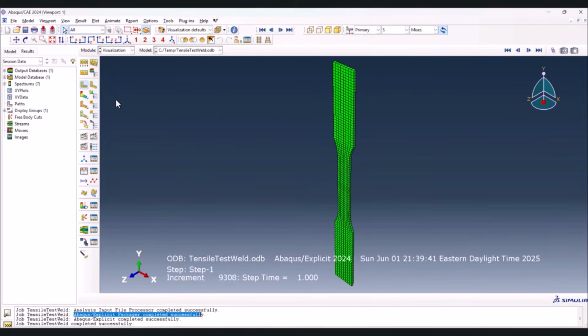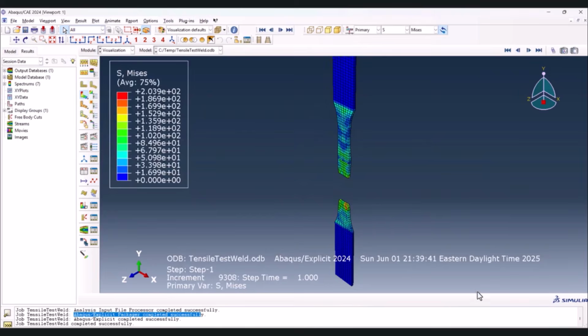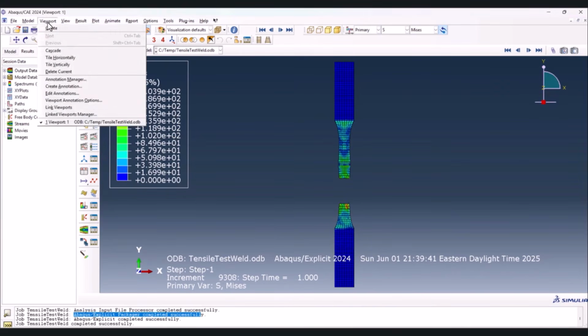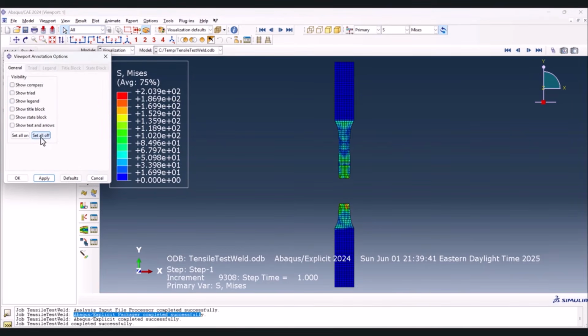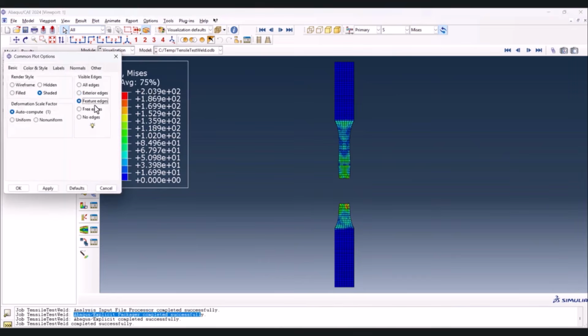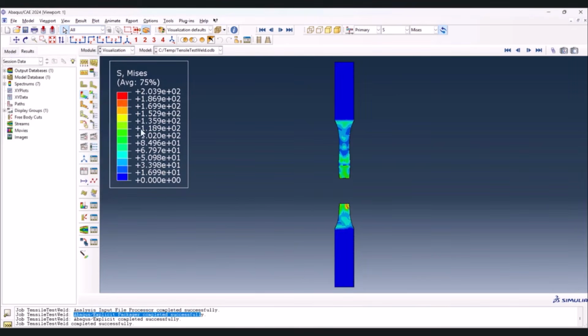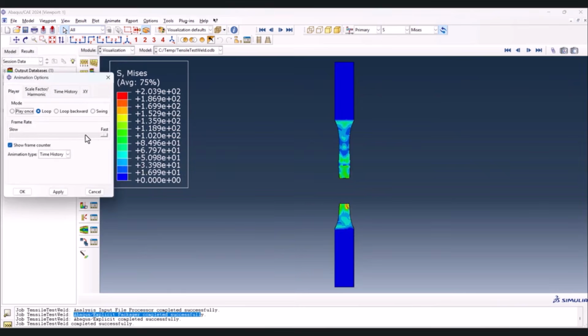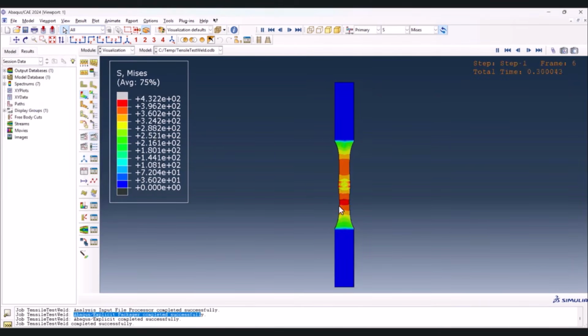Now let's go and take a look at the results. This is the result of the final state. Now if we select this one, and if we go to the option, viewport and annotation option, let's set all off, just keep the legend and OK. Now here from option and common, we need to put this on feature edges. It is better. Now for the animation, let's put this on here and let's take a look at the animation.